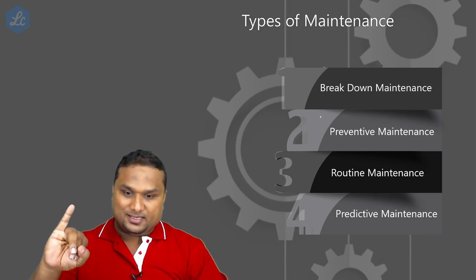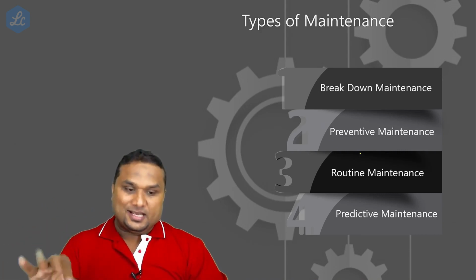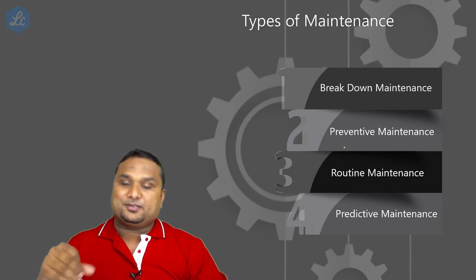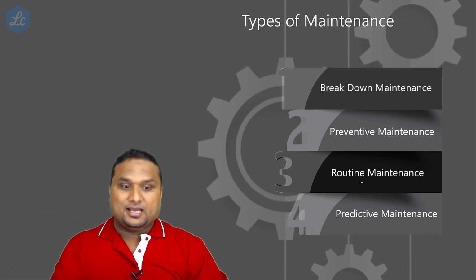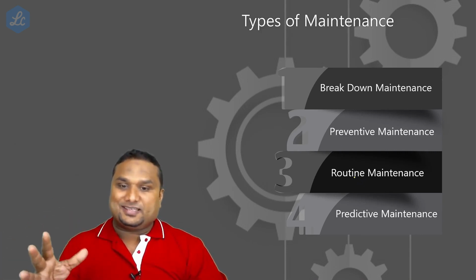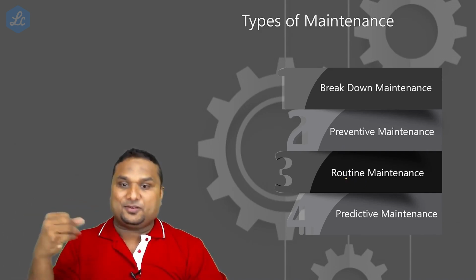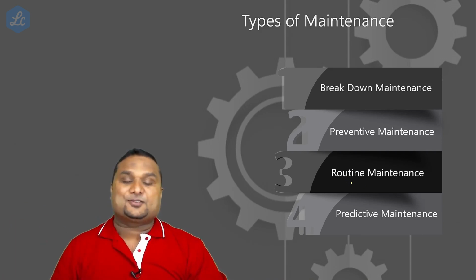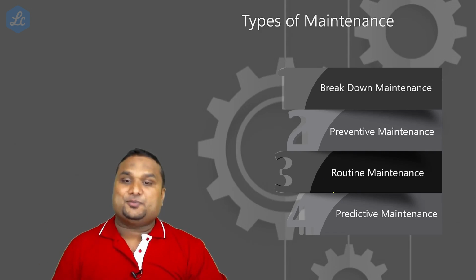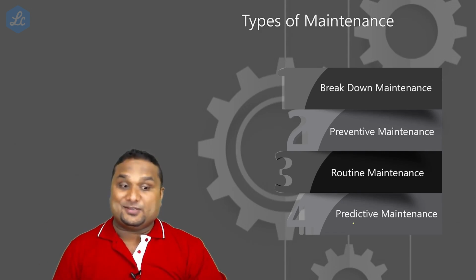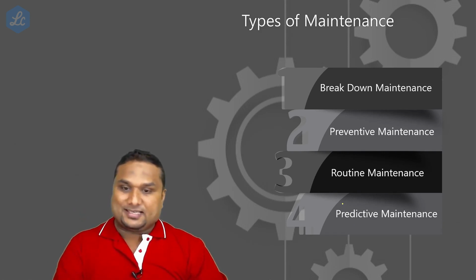So there are four types of maintenance. One is breakdown. That means you are going to repair once it is failed. Second one is preventive. That means you are going to repair before it fails, but there is no specific time. And the third one, there is a specific time: after every 3000 kilometers, after 15,000 kilometers, after every 1 month. It's called routine maintenance. And if you are using some equipment to check whether your machine is going properly or not, it's called predictive maintenance. So these are the four types of maintenance. Hope it is clear, my dear students.